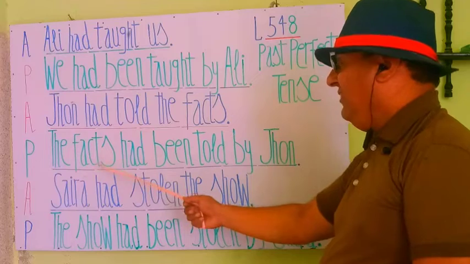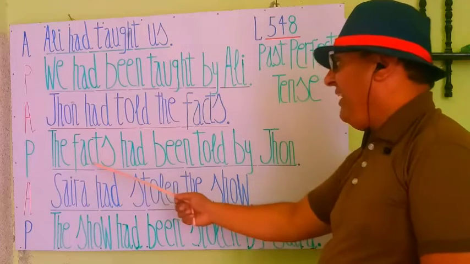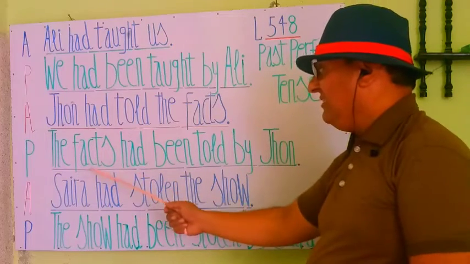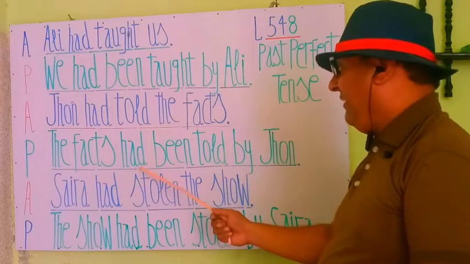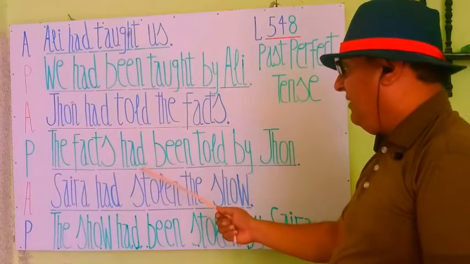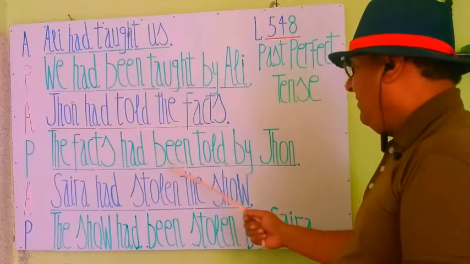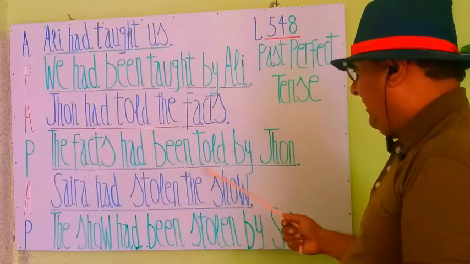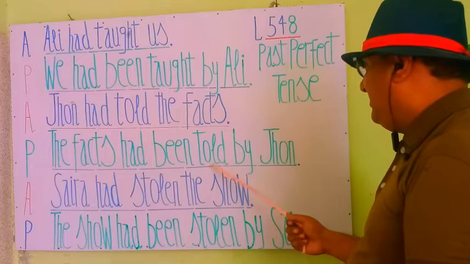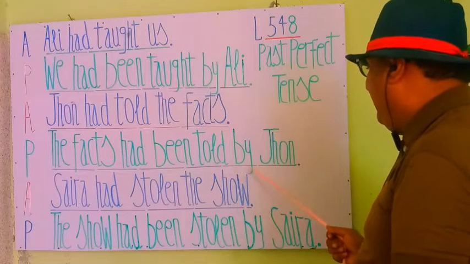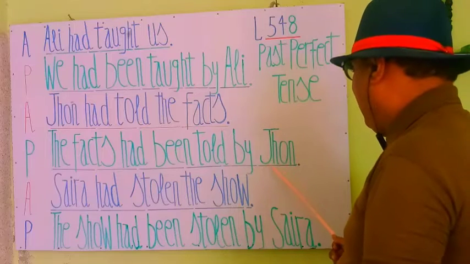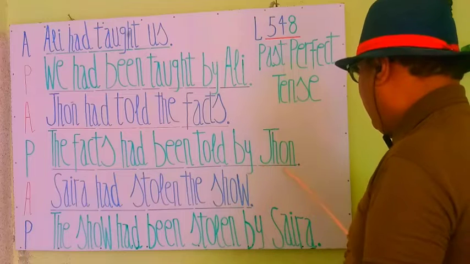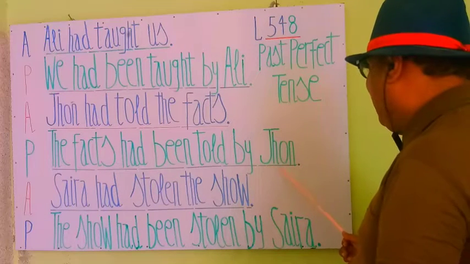So the facts will stand here as the subject. Then we write had for past perfect. Then we add been for the passive. Then the third form of the principal verb, that is told. Then the connecting word by, and then John. John will stand as the object here, and because it's a proper noun, there's no change in John.